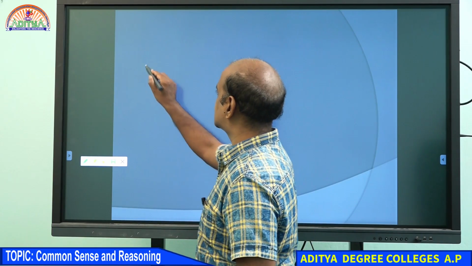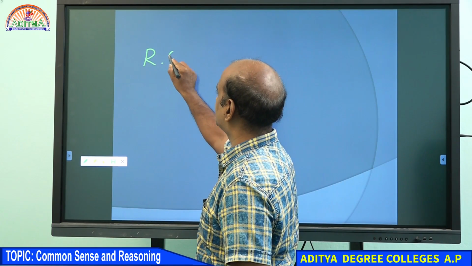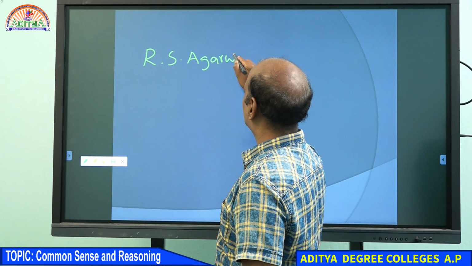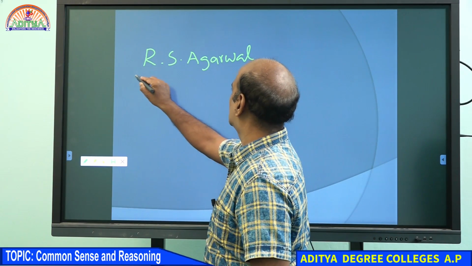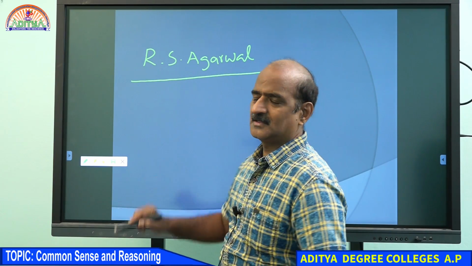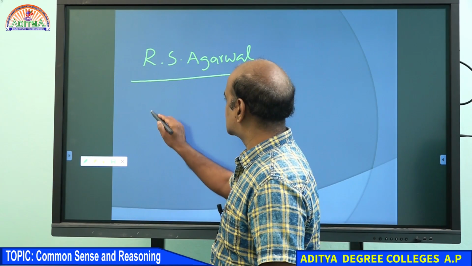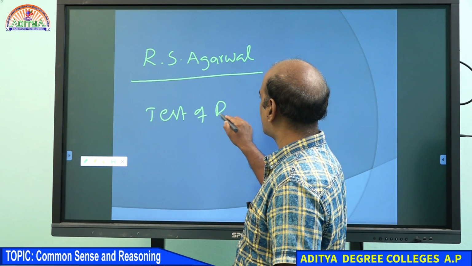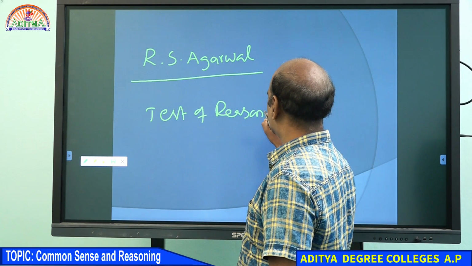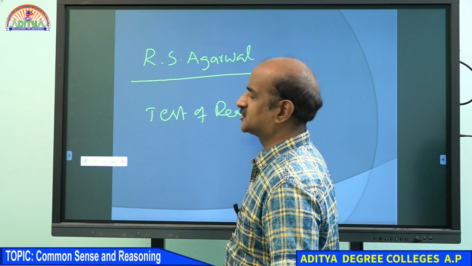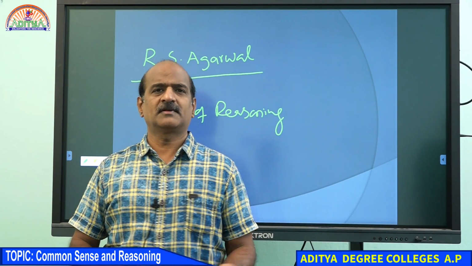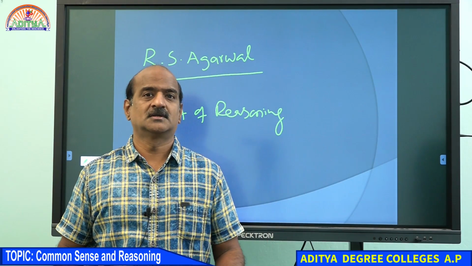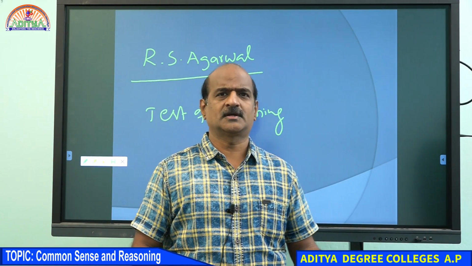So I would suggest taking R.S. Agarwal, because that is the most authentic material available. R.S. Agarwal's Test of Reasoning is enough. You will find it under the heading of test of reasoning. That is enough actually. I don't prefer too many books for aptitude. It is not the number of books. It is enough to have one book that you can answer.